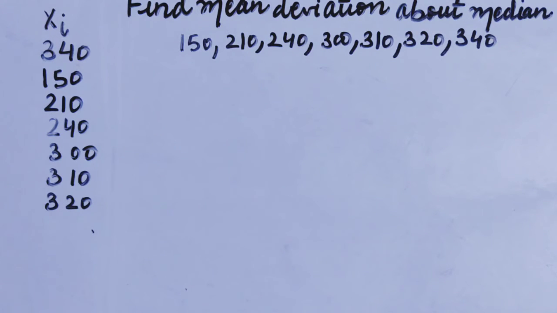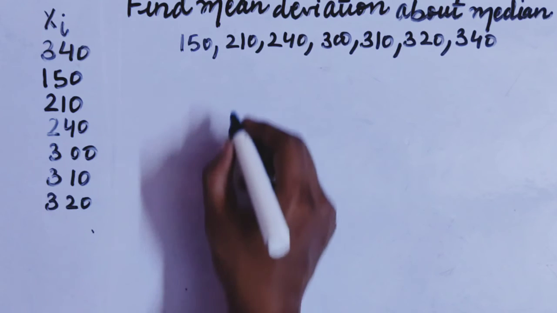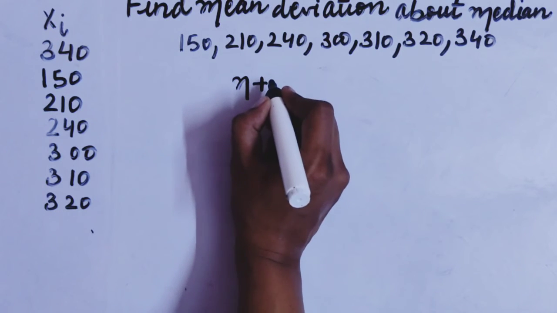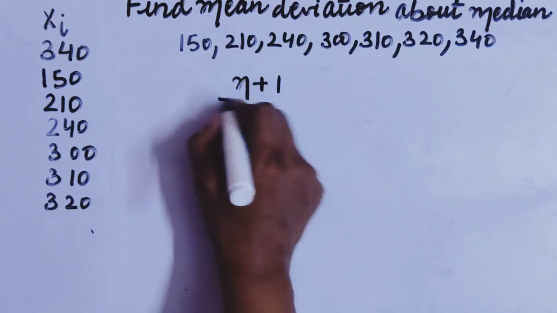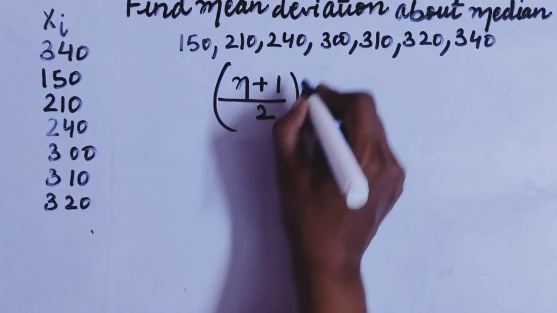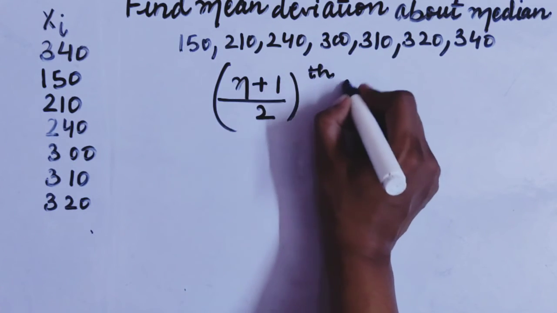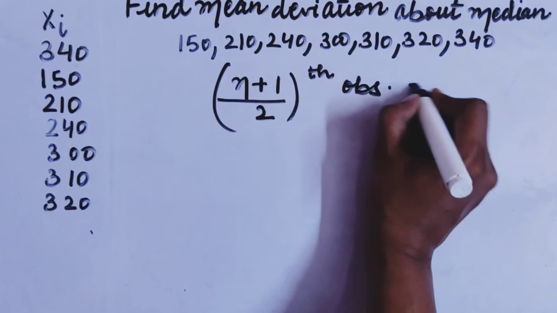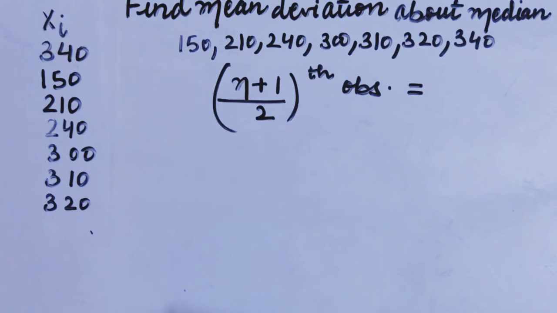Total observations are 7. So what is the formula when the total number of observations is odd, like 7? What is the formula to calculate the median? In that case, we calculate the median by using this one formula: (N plus 1) by 2th observation will be our median. What is N? Total number of observations.